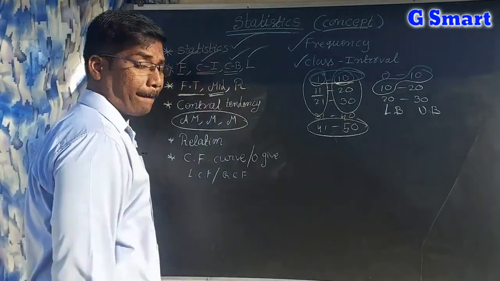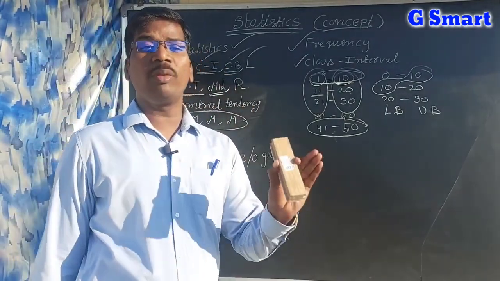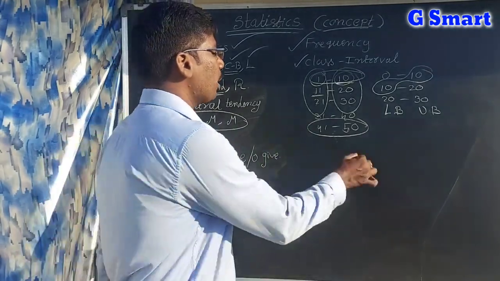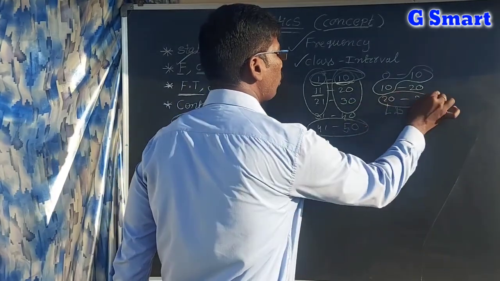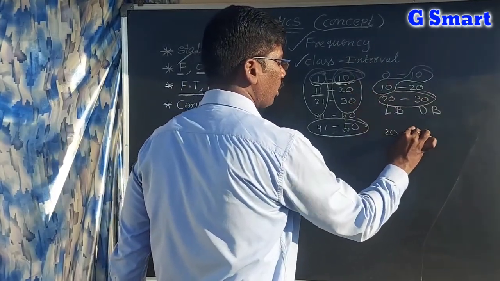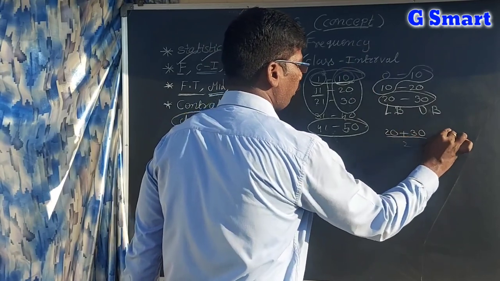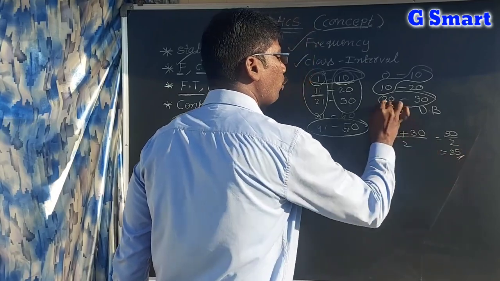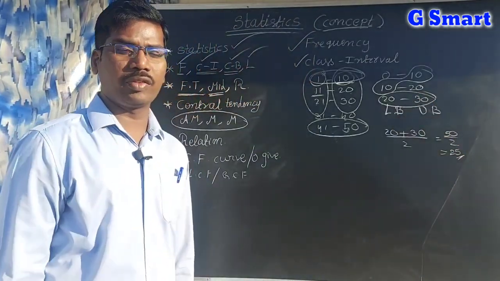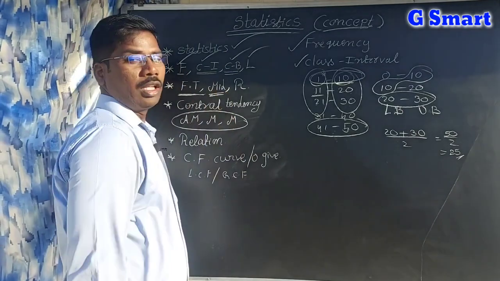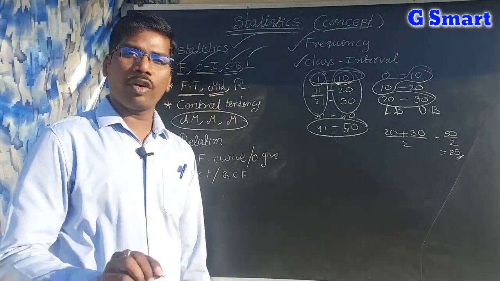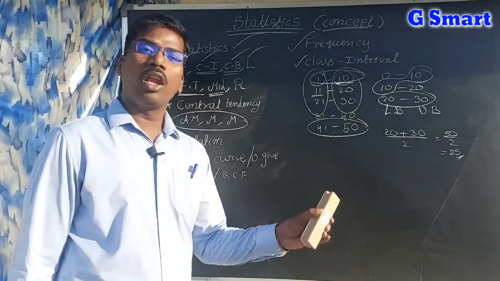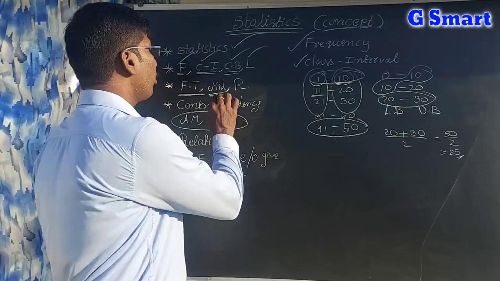Next, mid value. The average of the lower limit and upper limit is called the mid value. For example, I want to find the mid value for 20 and 30. Then what will I do? 20 plus 30 by 2 is equal to 50 by 2, which is equal to 25. So 25 is the mid value of the class interval 20 and 30. So mid value is nothing but the average of lower limit and upper limit, the sum of the lower limit and upper limit by 2.